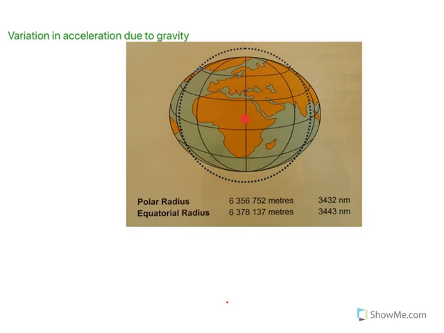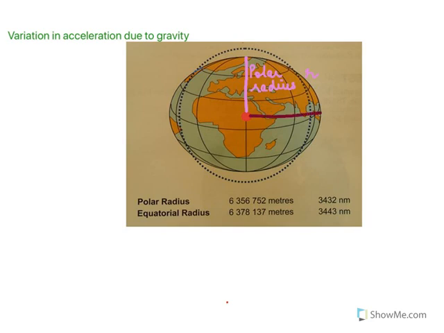Hence, if this is the center of the Earth, this would be the polar radius, and this polar radius is much less than the equatorial radius. So we write it as small r for the polar radius.